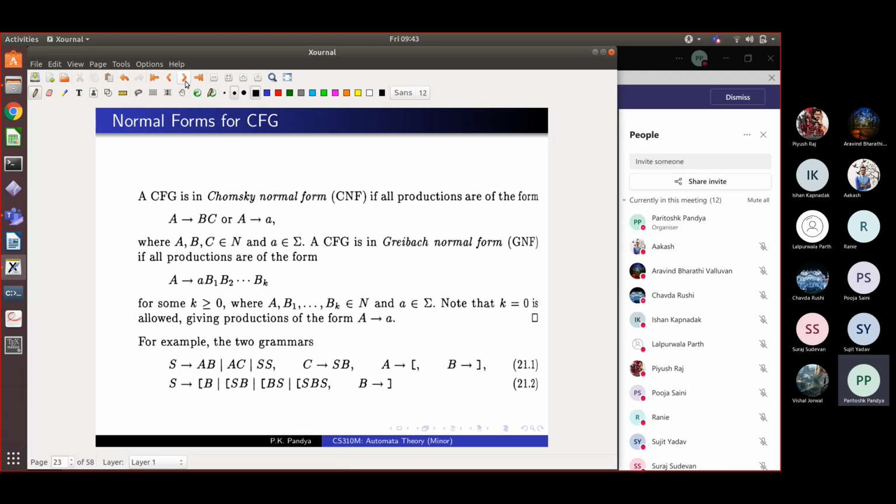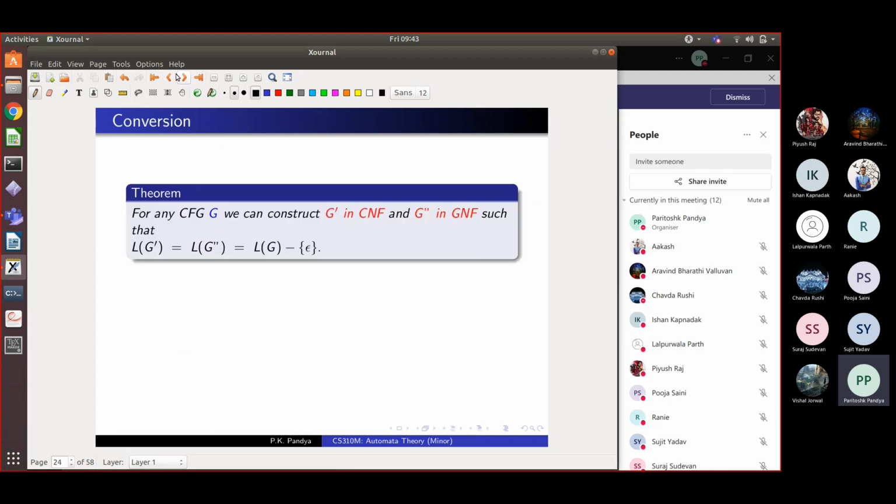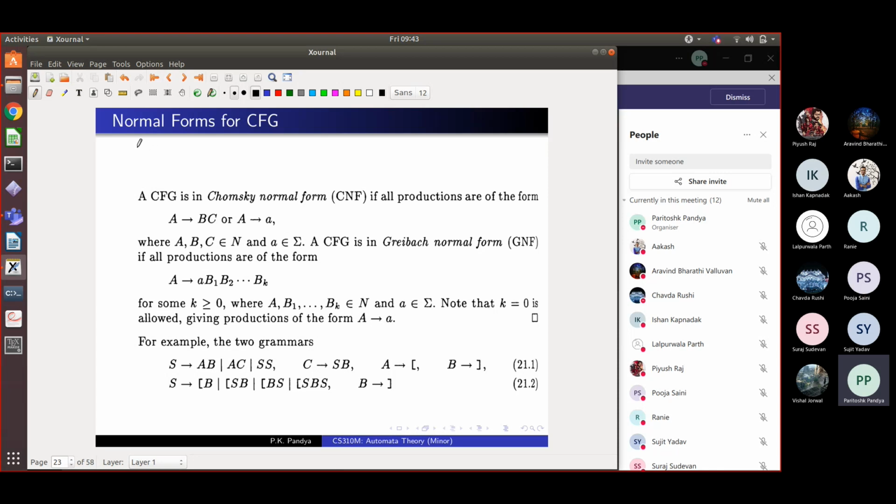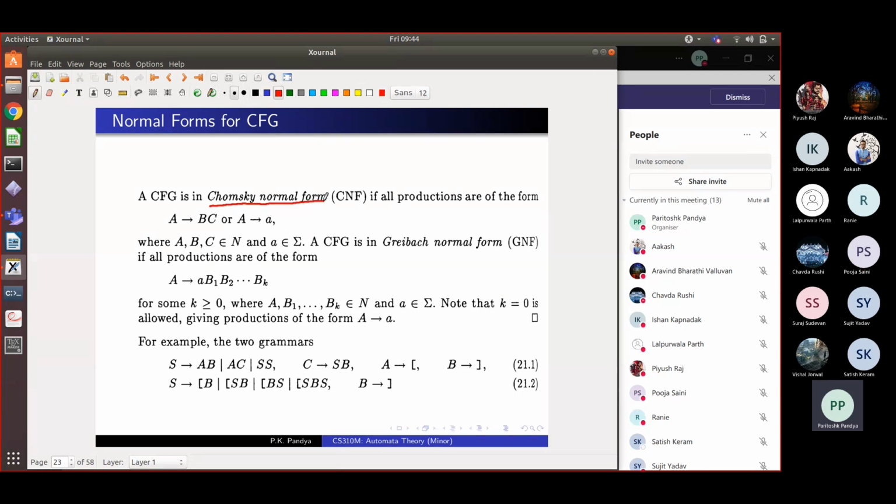Now here what we are going to consider is grammars in special forms. So we will not allow arbitrary rules, but we will put some restriction on what kind of rules can there be. And we are going to consider two special kinds of context-free grammars. These are subclasses of context-free grammars. One is called the Chomsky normal form, defined by Noam Chomsky, and another is called Greibach normal form, abbreviated as GNF, defined by Sheila Greibach.